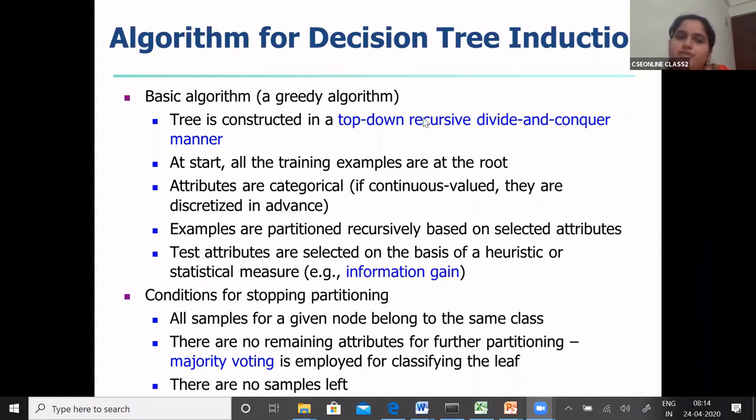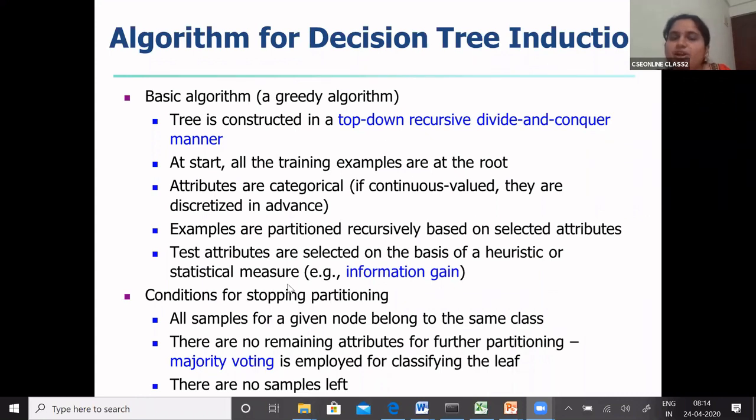So the first step is, at the beginning, you take all the training examples at the root. In order to determine which is the best split, you find the entropy and information gain of each one of them, and an attribute is said to be the best split or root node if and only if its information gain has the highest value.